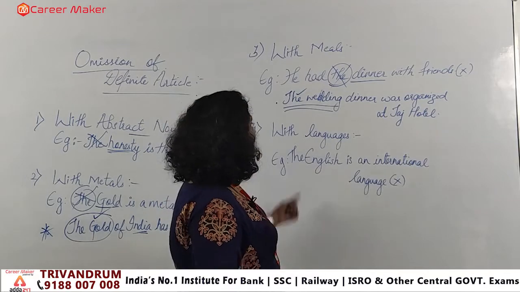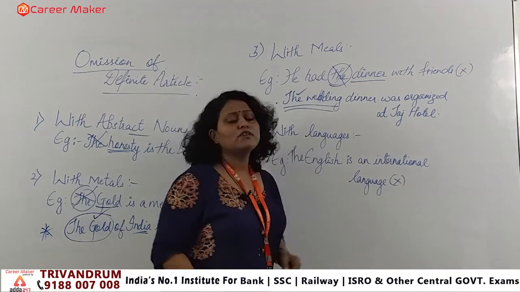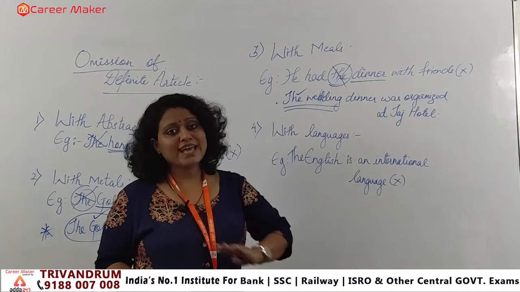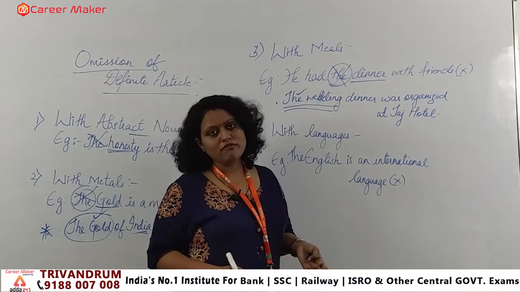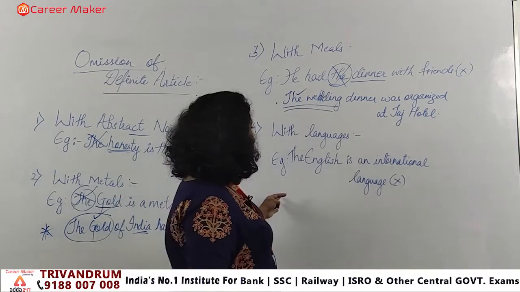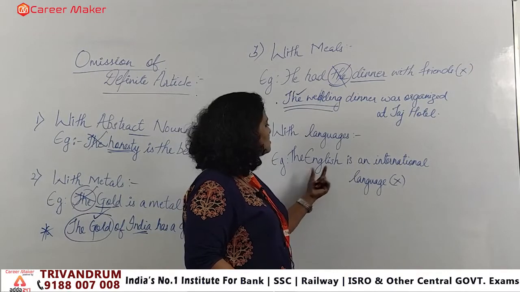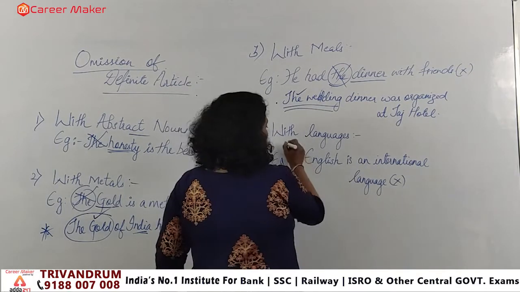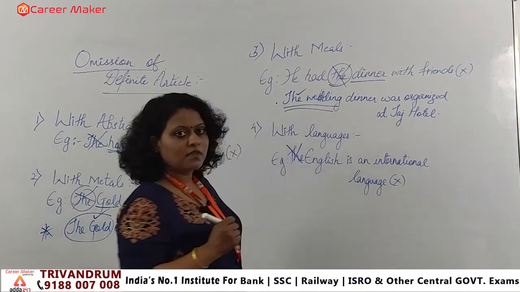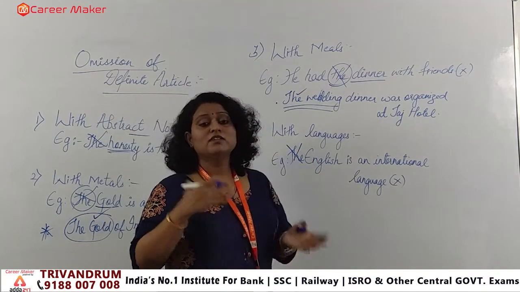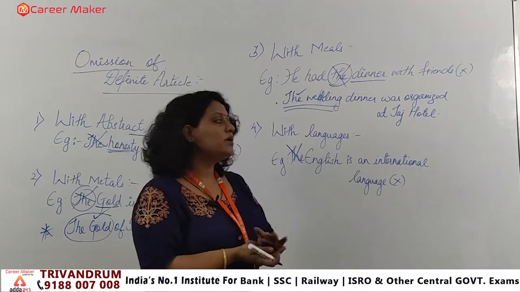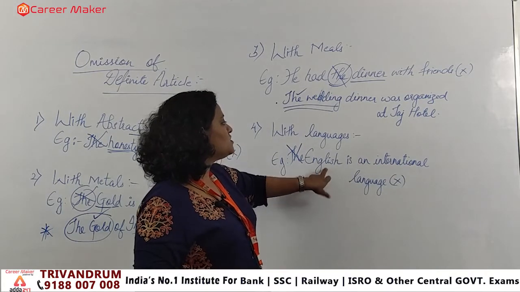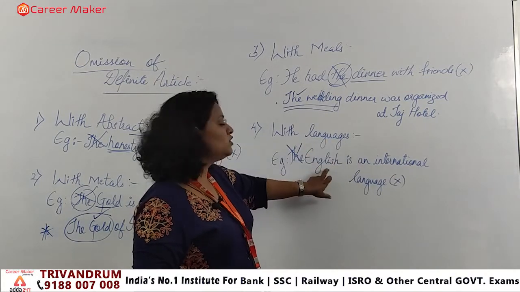The last omission frame, you can see next one, is with languages. If I am talking about languages, with language also we have to omit the use of the definite article. Like "The English is an international language." What is the language mentioned? English. So "the" is not used, right? Because when we say "the English," "the Germans," those define a group, but here this word English is acting as a language. You are not talking about the group.